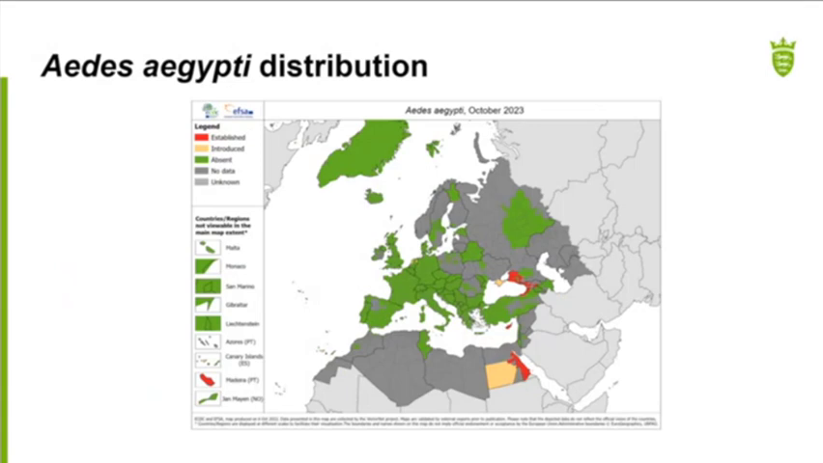This is the distribution of Aedes aegypti, the yellow fever mosquito. They haven't started to make that dent into Europe like with Aedes albopictus, but as the climate warms in the coming decades, that is something that we're concerned about.